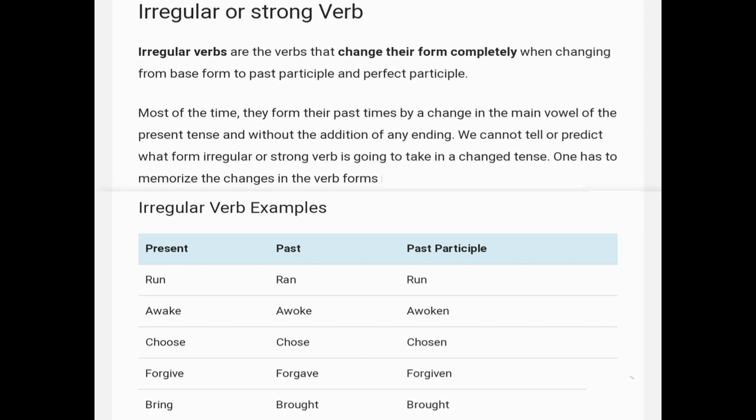So here you can see the irregular verb run changes its form completely when converted to past tense and past participle form. Now see other irregular verbs: awake, awoke, awoken, choose, chose, chosen, forgive, forgave, forgiven, bring, brought, brought. So like this, each and every type of irregular word takes a different past tense or past participle form.